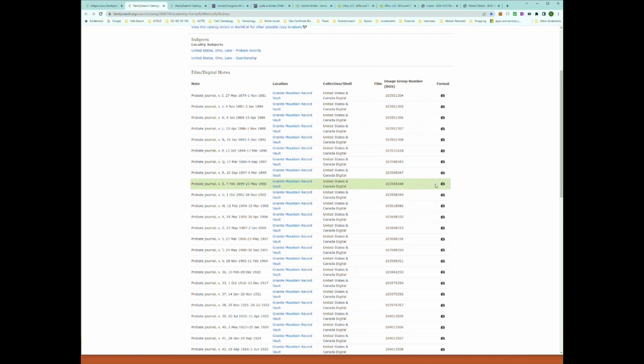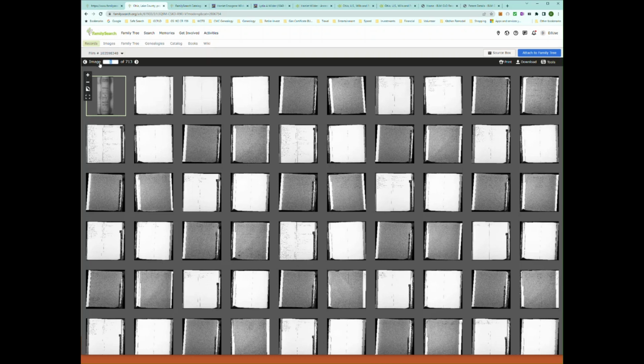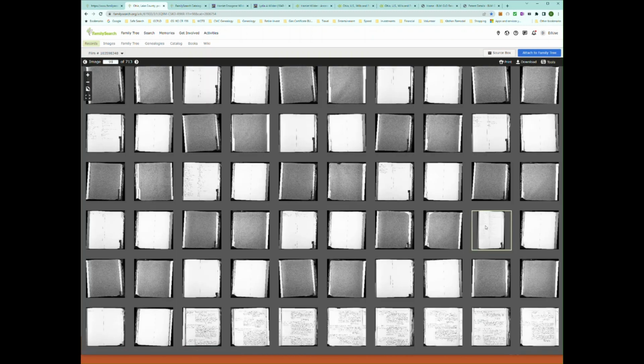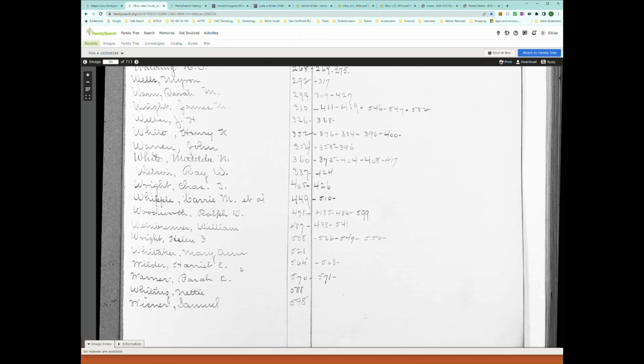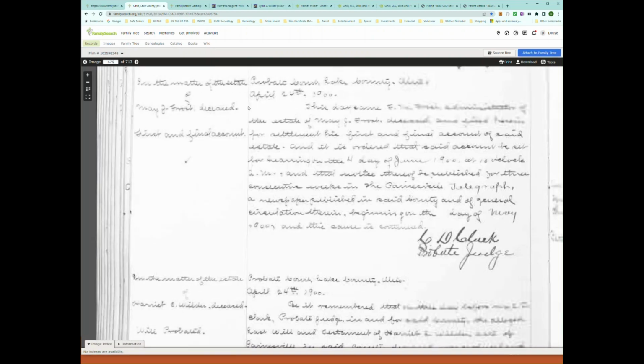So we're going to look in this journal, and I'm going to speed things up here since I've done this. You would look through the index, and W's are on page 99, and when you go down, you would find near the end here, Harriet Wilder. And in this book, there would be documents on page 564, 568. Again, I know where these are located. We're just going to pop over to there.